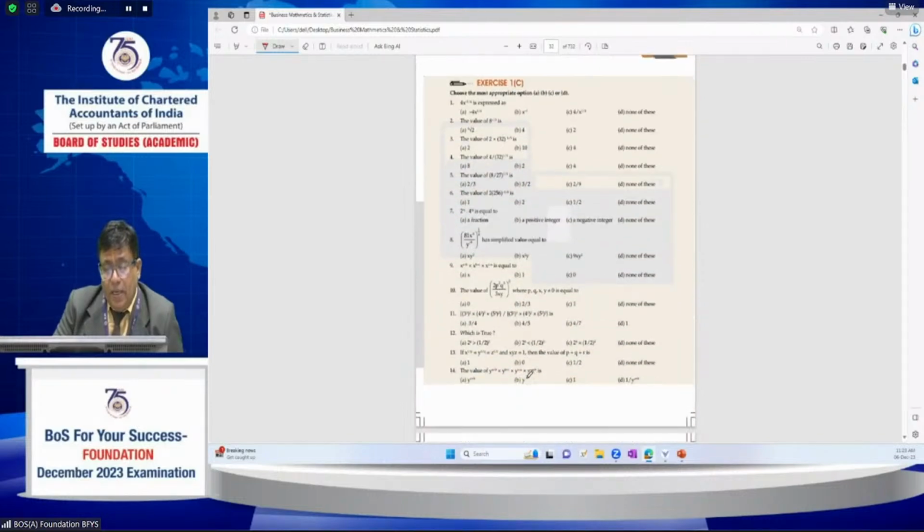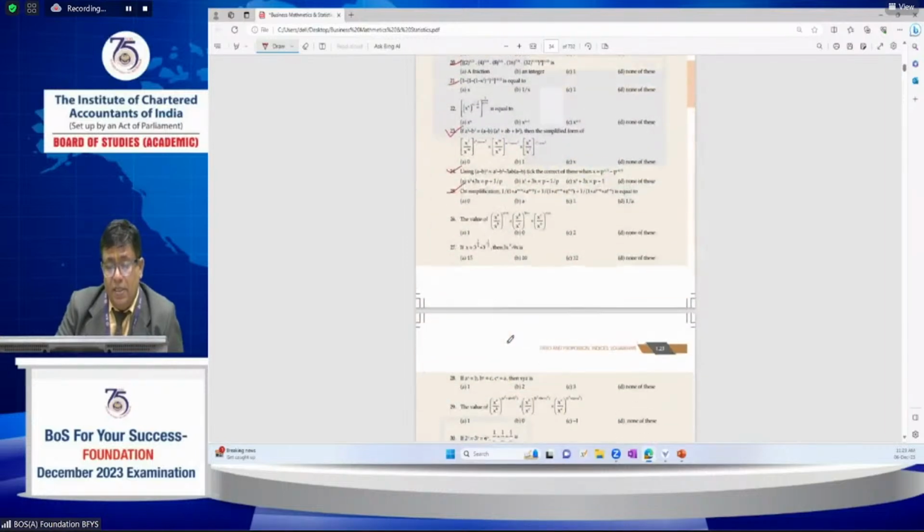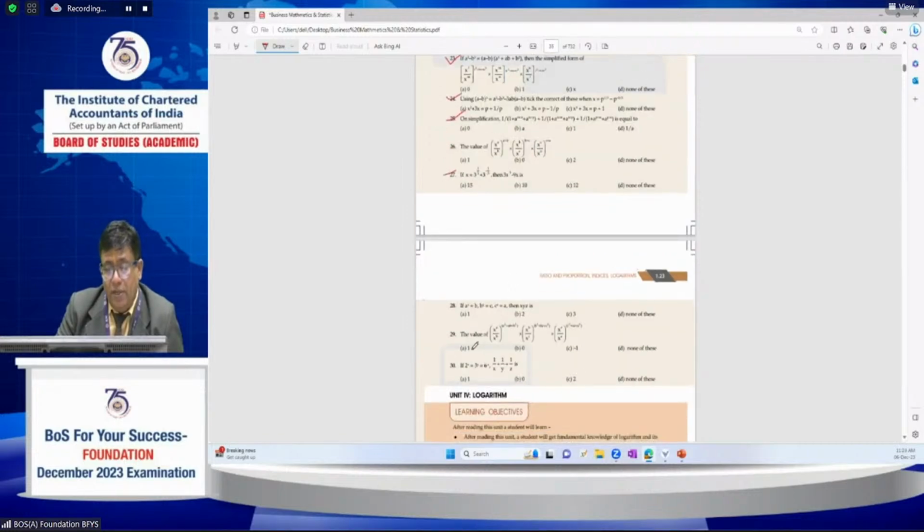Next, go to the questions like 18, 19, 20, all these examples, 23, 24, 25. These are all major important questions. Practice well accordingly, even 27. All these questions are based on the laws of indices properties. This is also simple: if a power x equals k, assuming like that, and if xyz equals 1, this property can also be applied.